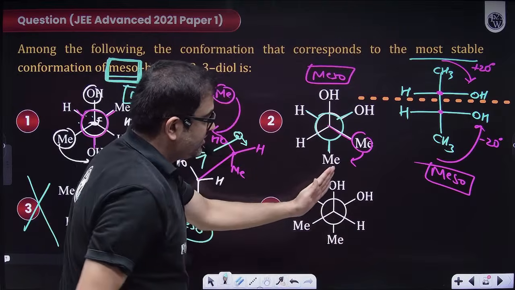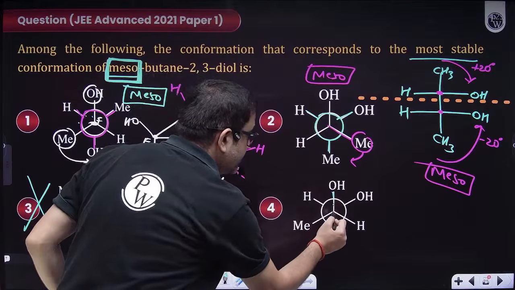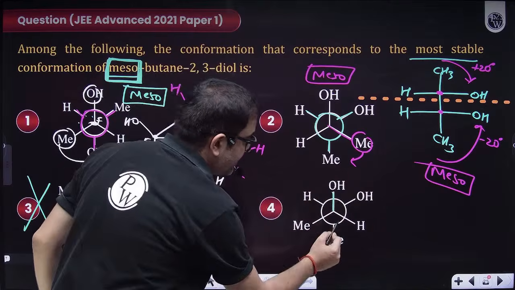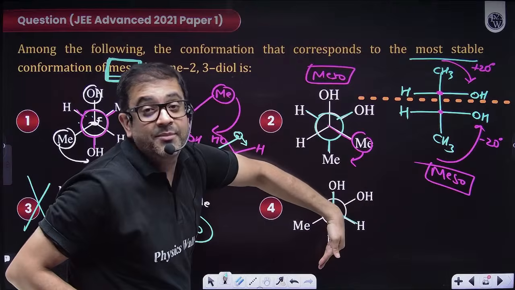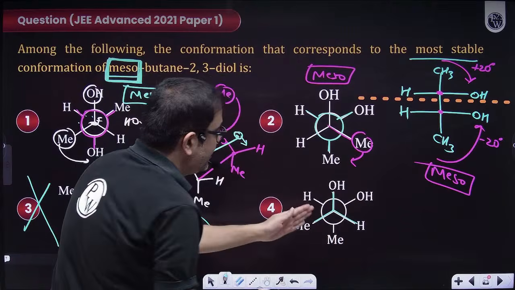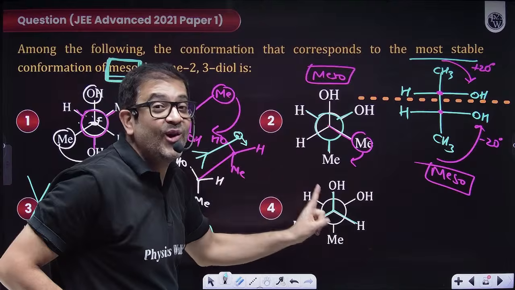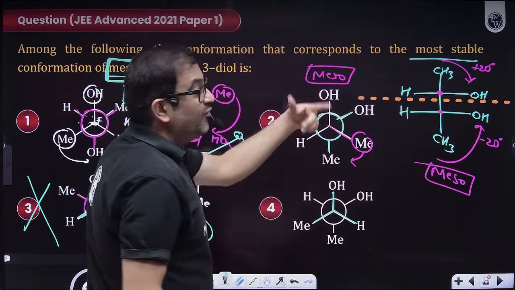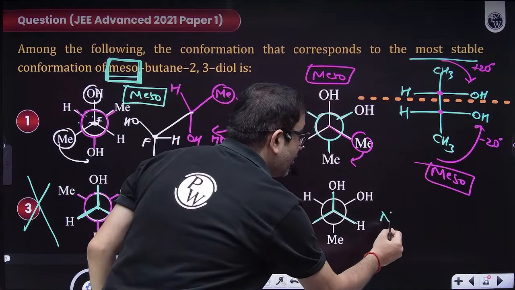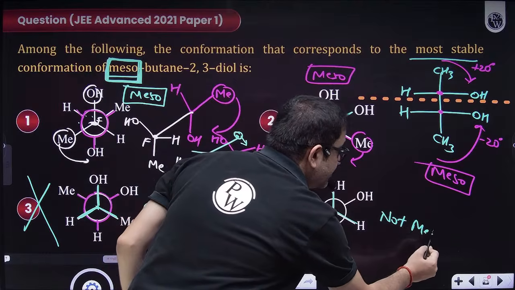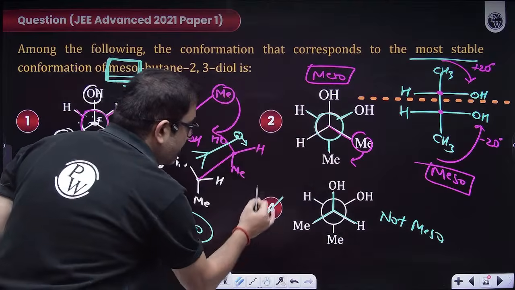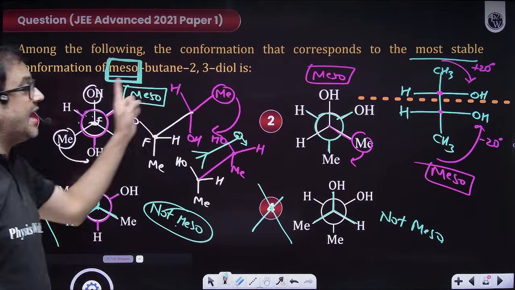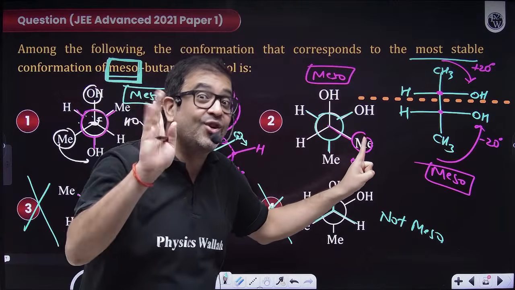Similarly, I guess now it is clear. Just check: if this OH comes here, yes, OH eclipsing OH. But then H will eclipse Me, and Me will eclipse H. It will also never become a fully eclipsed form. So it is also not my given meso form. So technically these are my two meso forms, but the question is not done.